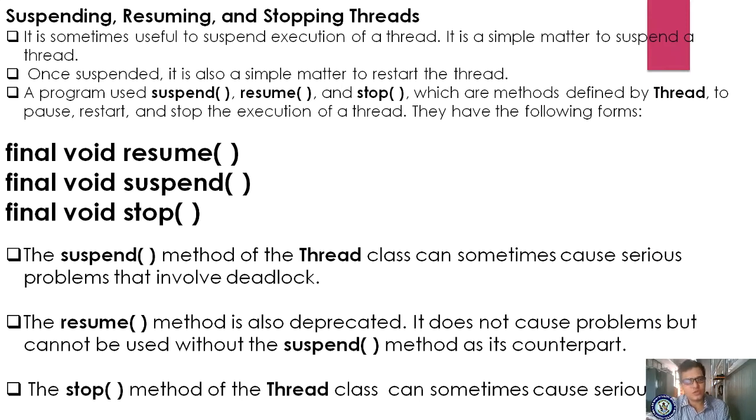Let us see a program used for suspend, resume and stop methods. Suspend means temporarily stopping the execution of the program. Resume means restarting the waiting thread, and stop means completely destroying the thread, completely finishing the thread. Okay, which are the methods defined by the thread class to pause, restart and stop the execution of a thread?